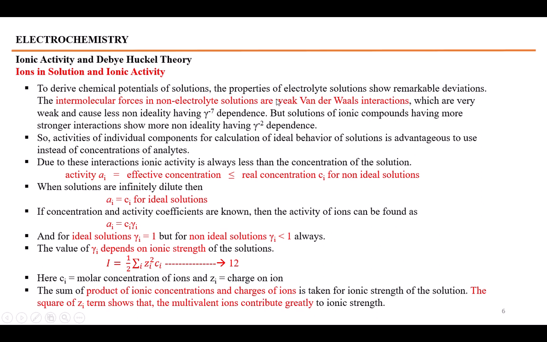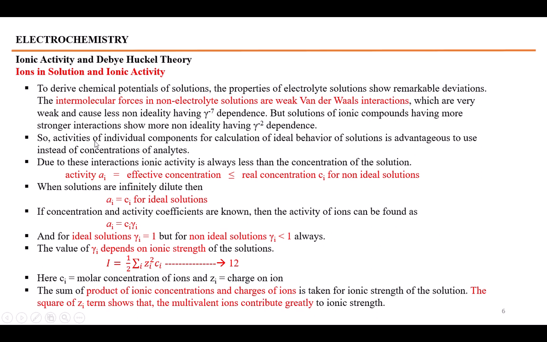Non-electrolytes like CO2 and ethanol, when dissolved in water, have very weak interactions and are less non-ideal, with a dependence of gamma raised to the power minus 7. But whenever we talk about solutions of ionic compounds, they show stronger interactions and their non-ideality is greater than that of covalent compounds, of the order of gamma raised to the power minus 2.